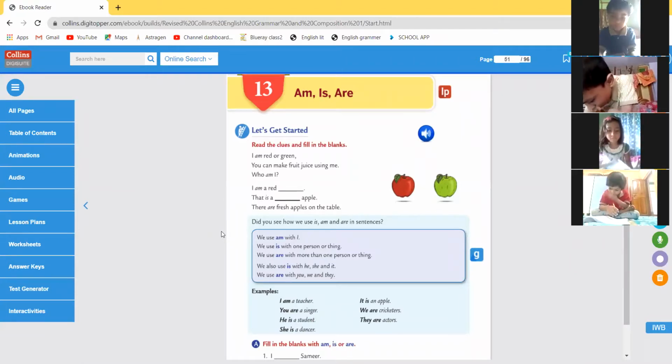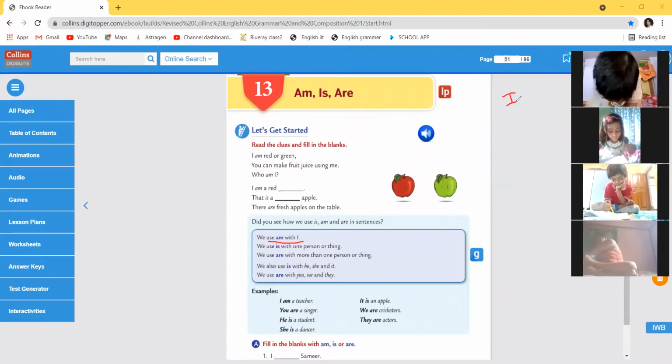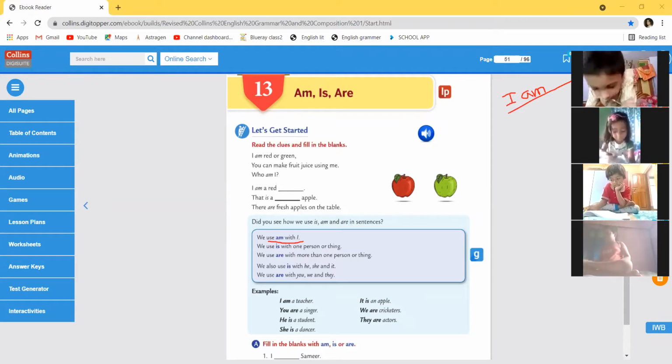These are be verbs. Always am is used with I. Keep in mind, I and am, these two are friends. I always sits before am. Okay, I am. So after I we always use am.